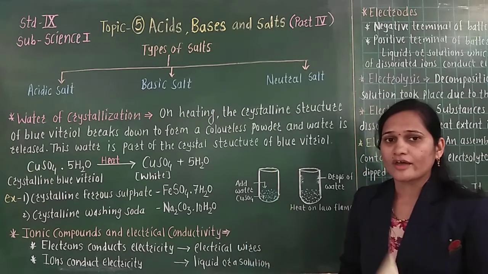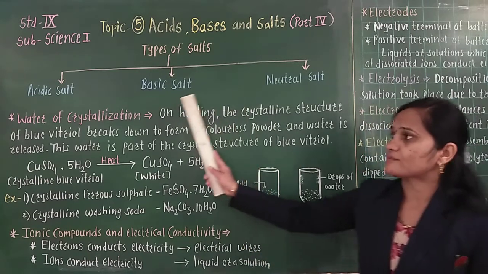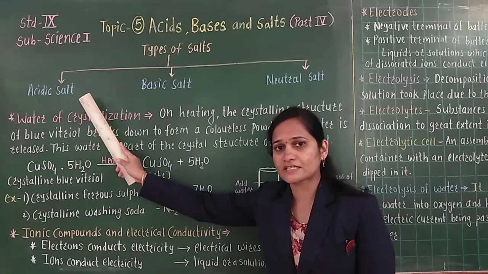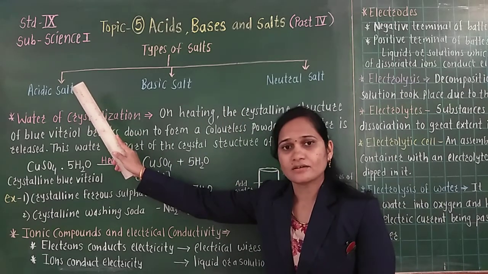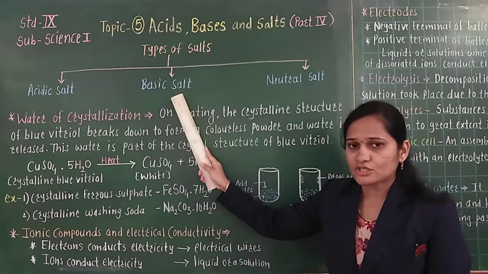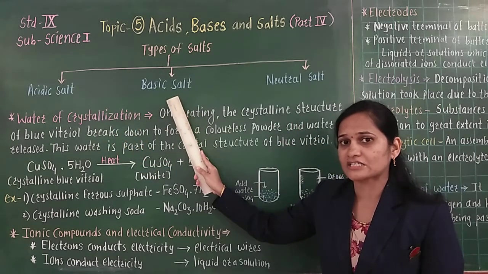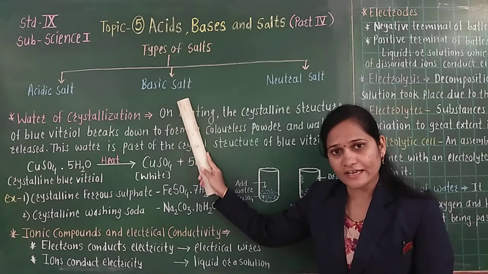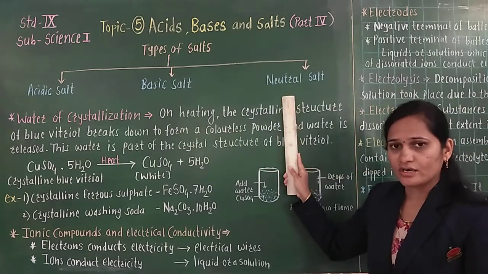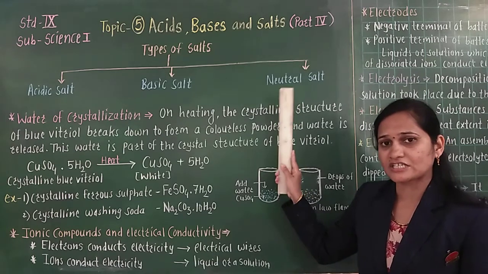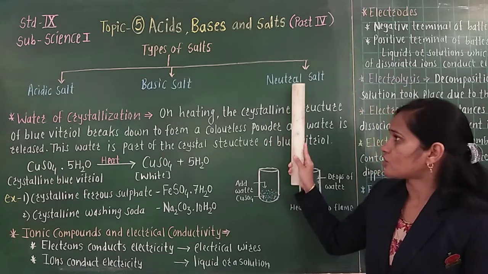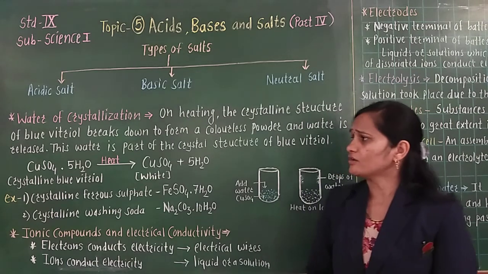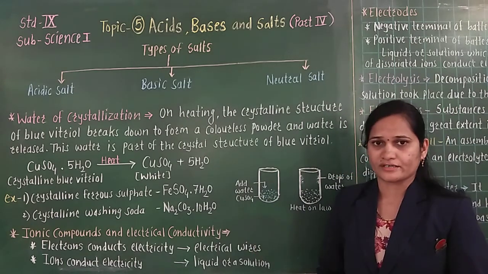So, has everyone understood the types of salt? Acidic salt means neutralization reaction between strong acid and weak base. Basic salt means neutralization reaction between strong base and weak acid, and neutral salt means neutralization reaction between strong acid and strong base. Now let us see the next point.